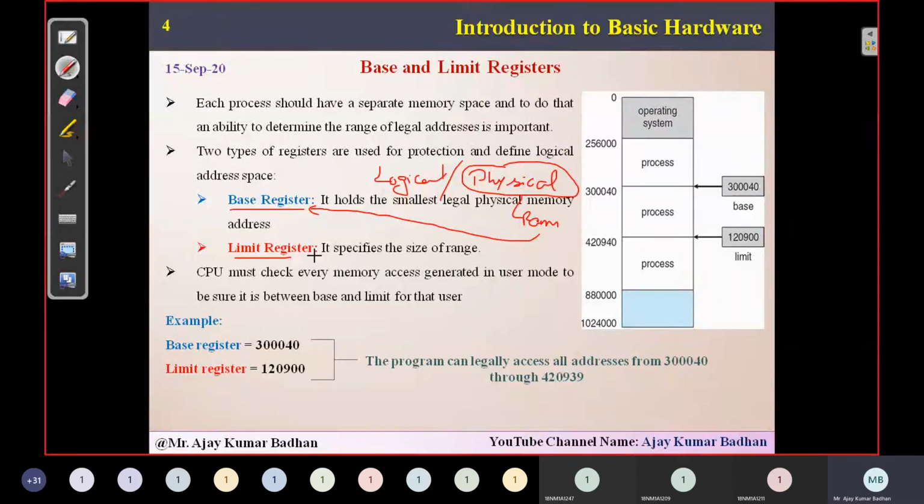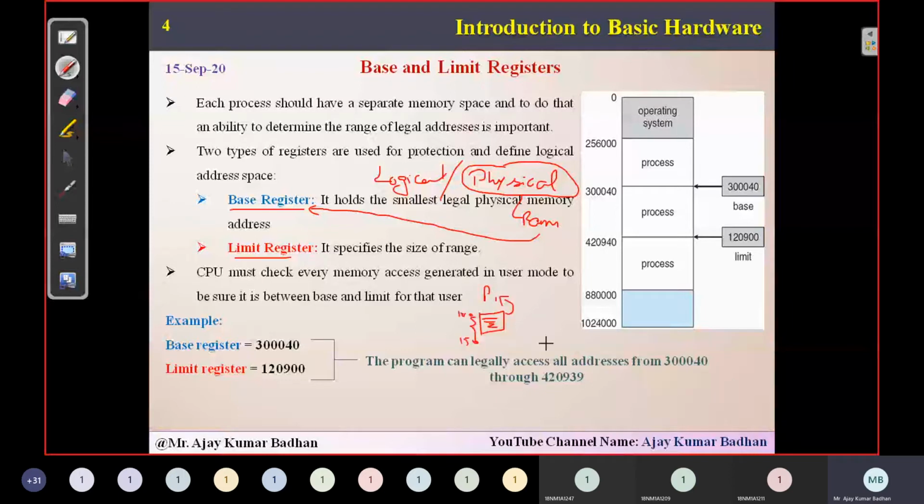And the limit register is nothing but the limit. As I told you, every process will be allocated some amount of memory. Let us suppose it is starting from location 100 and going to 150. From 100 to 150, we can provide the memory to this particular process.